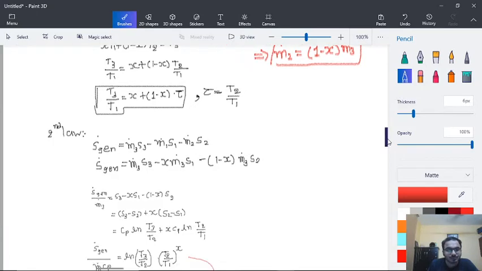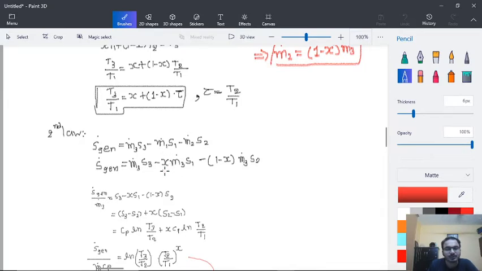Now the second law, that is S generation dot, is given by m3 S3, that is the entropy associated with the final stream, minus the entropy associated with the two different streams that were entering. The same thing is done here.